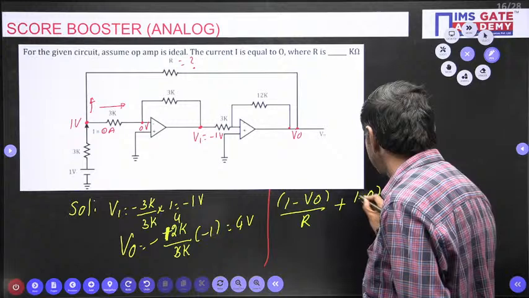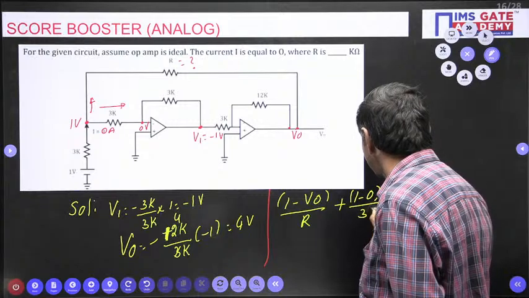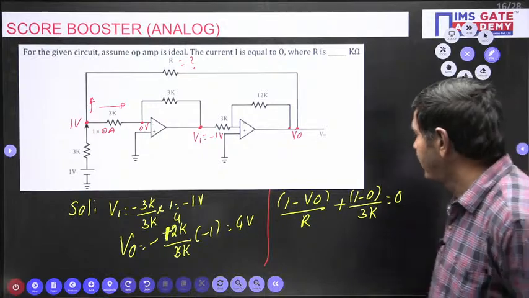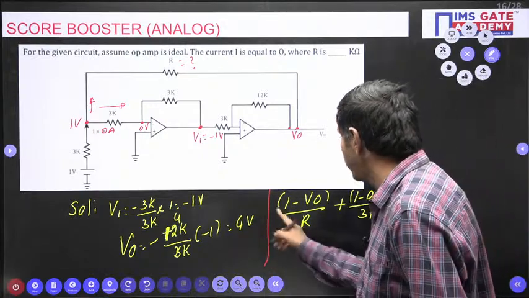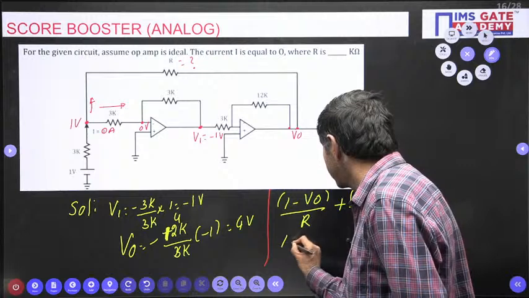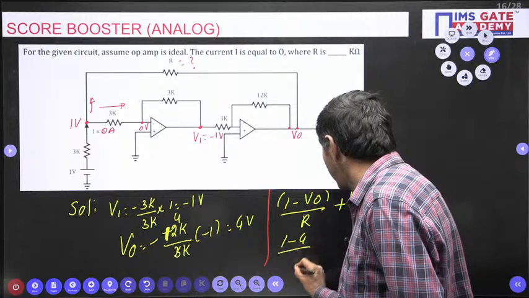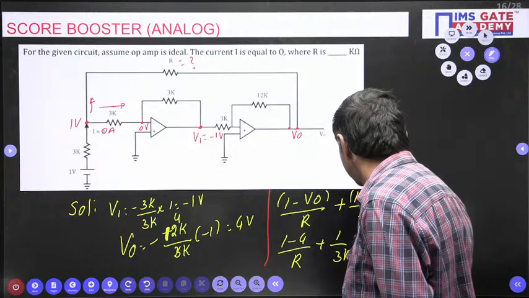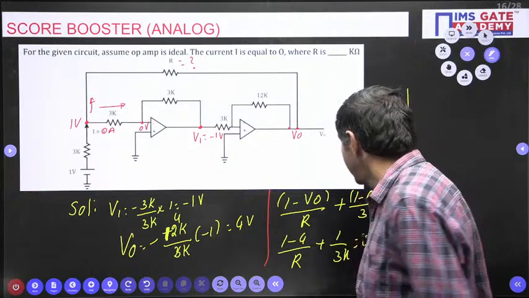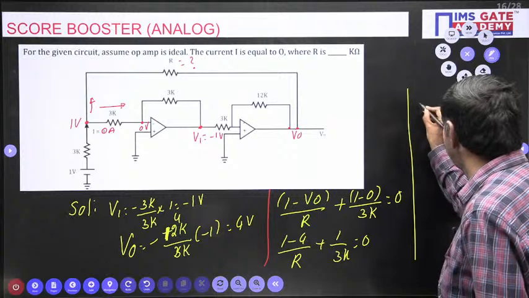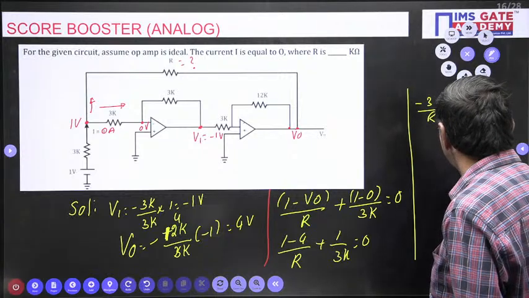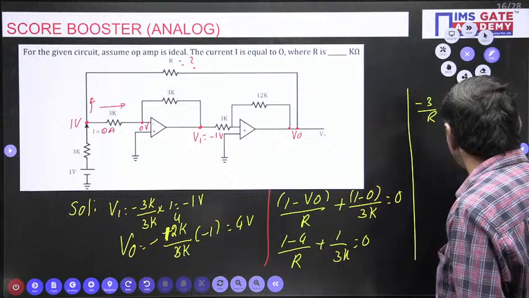The summation of all these currents equal to 0, you know very well. V naught we got 4, so 1 minus 4 divided by R plus 1 by 3K, this is equal to 0. That is, 1 minus 4 is minus 3 by R plus 1 by 3K equal to 0.